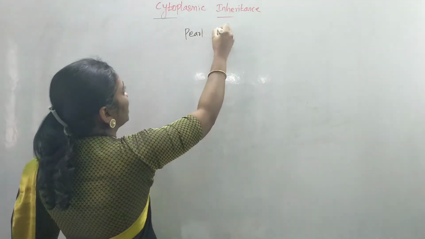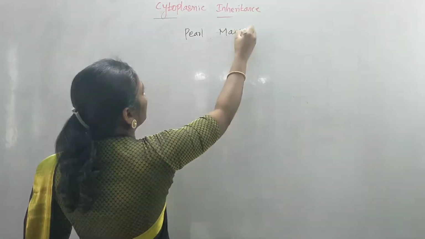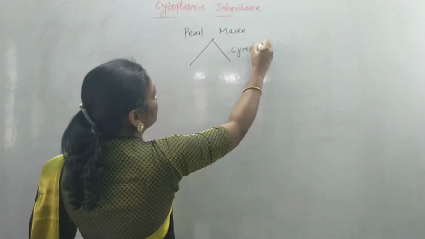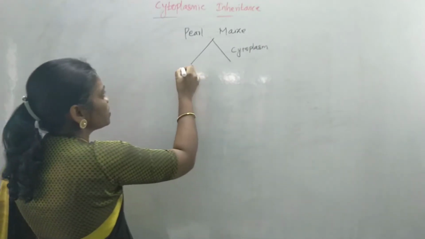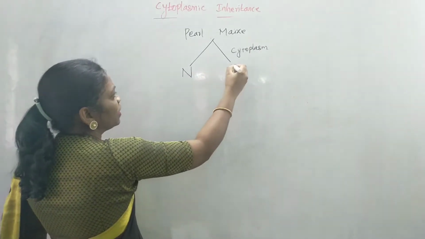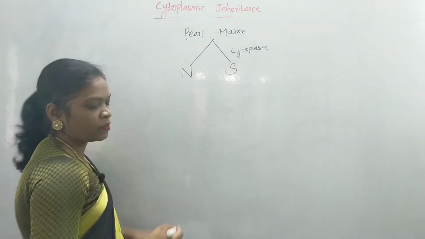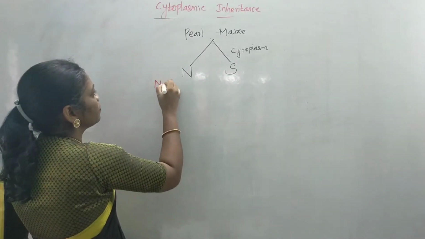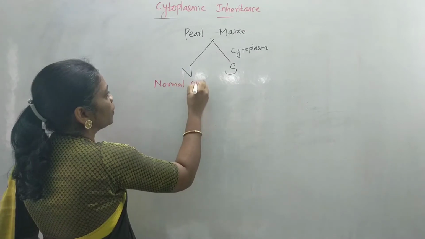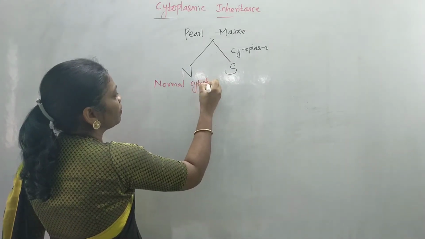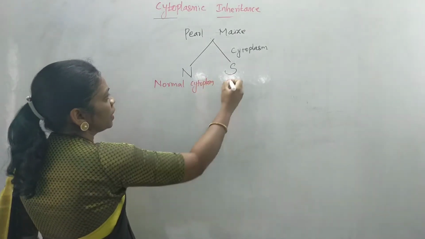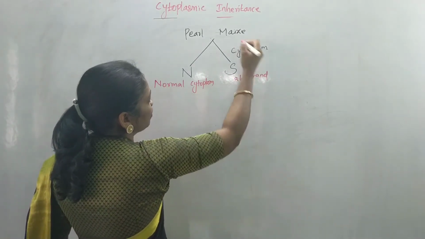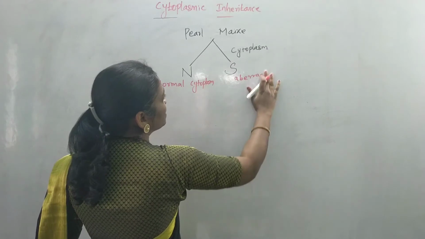Now, the maize plant has two types of cytoplasm. One cytoplasm is designated as N, the other as S. N represents normal cytoplasm, and S represents aberrant cytoplasm, which contains the sterility factor.